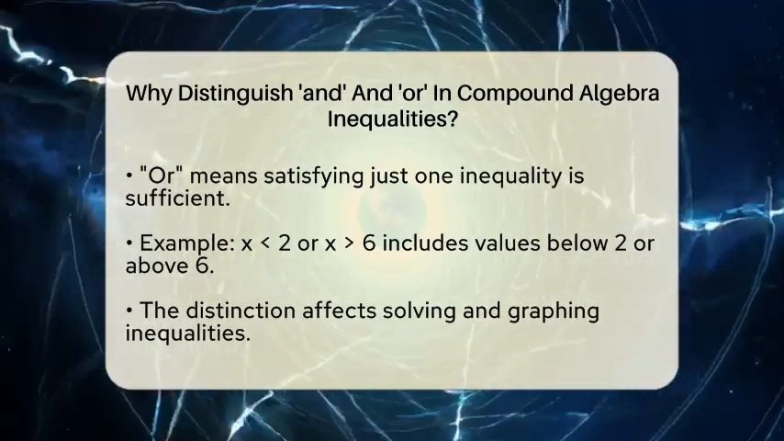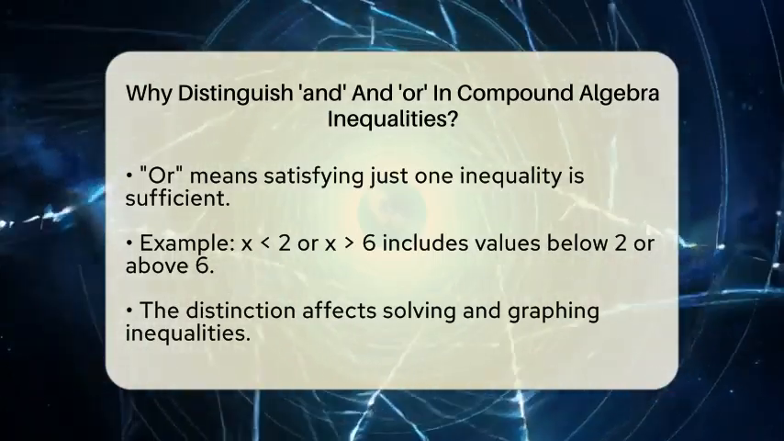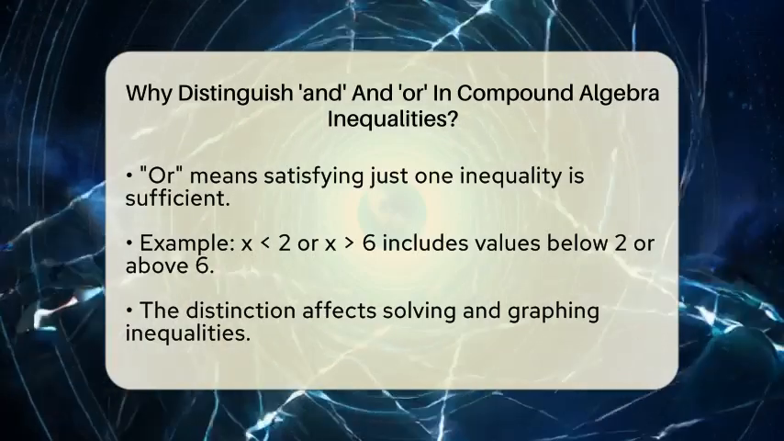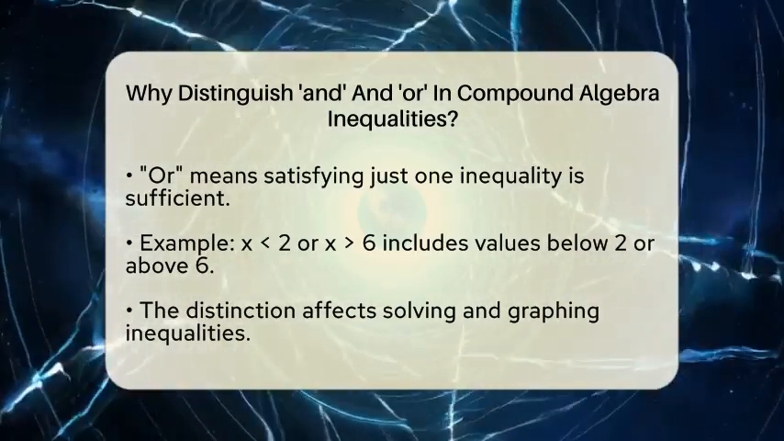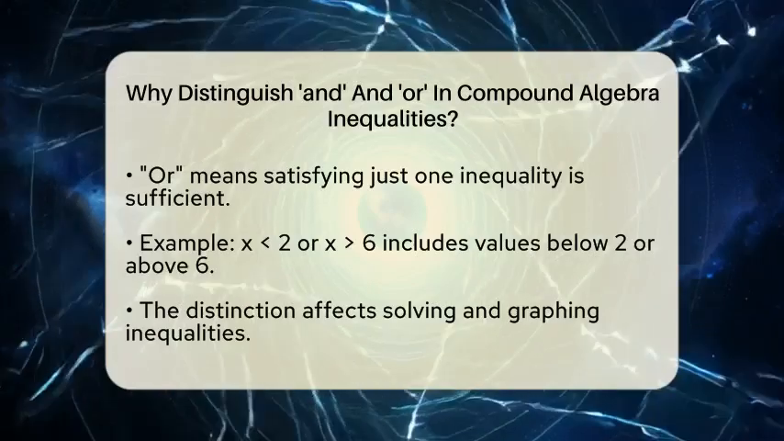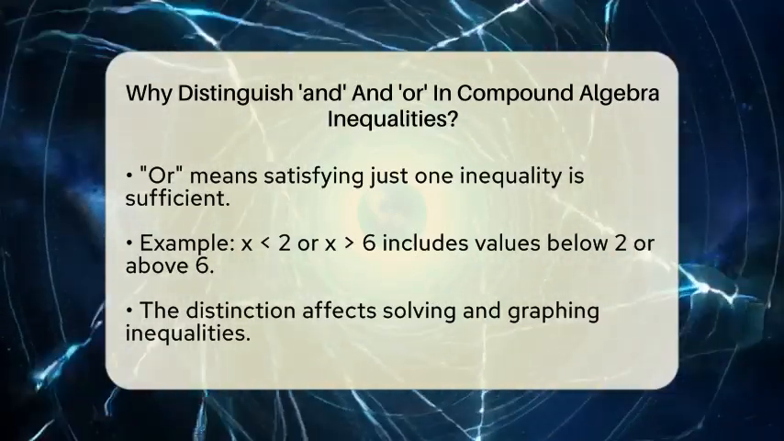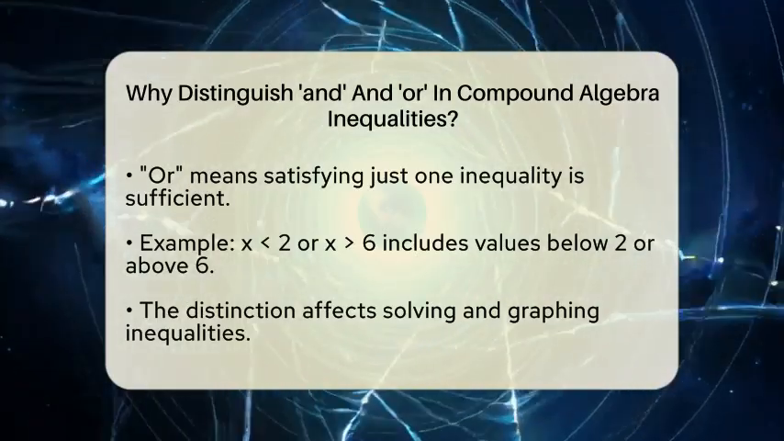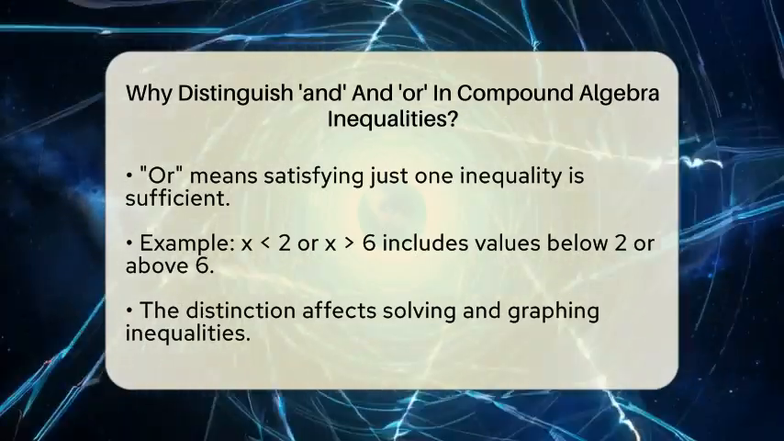Now let's look at or. When we connect inequalities with or, we are saying that satisfying just one of the inequalities is enough. For instance, if one inequality requires x to be less than 2 and the other requires x to be greater than 6, then any x value that is either less than 2 or greater than 6 is part of the solution. So, you can have x values in two separate ranges, below 2 or above 6.